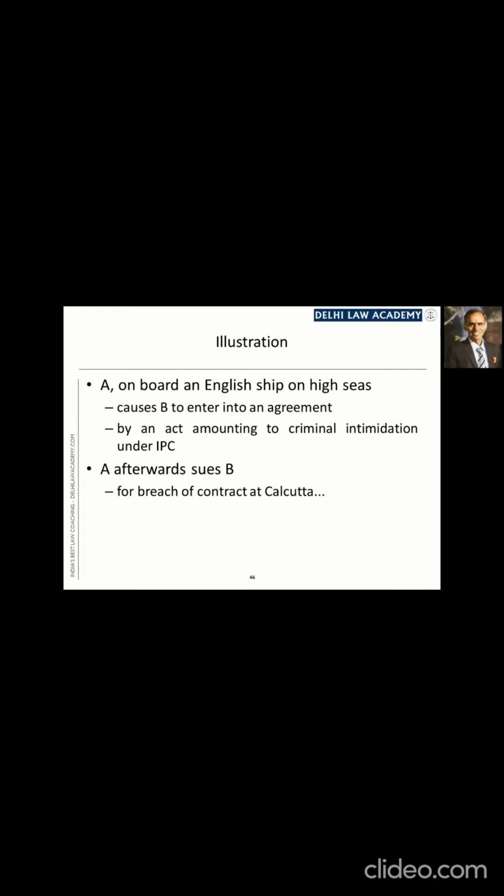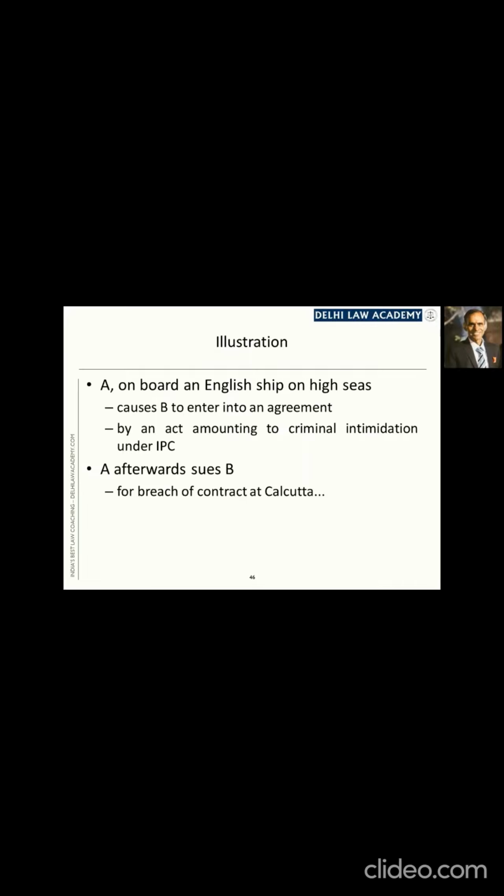Let's take an illustration. A is on board an English ship on high seas. He causes B to enter into an agreement with him by an act amounting to criminal intimidation under IPC. The act of criminal intimidation is punishable under section 506 IPC. A has caused B to enter into an agreement by an act amounting to criminal intimidation. Thereafter, A sues B for breach of contract at Calcutta.